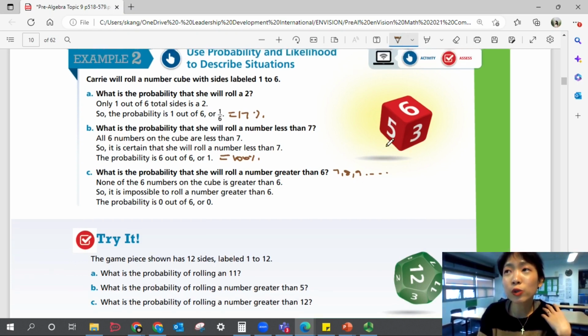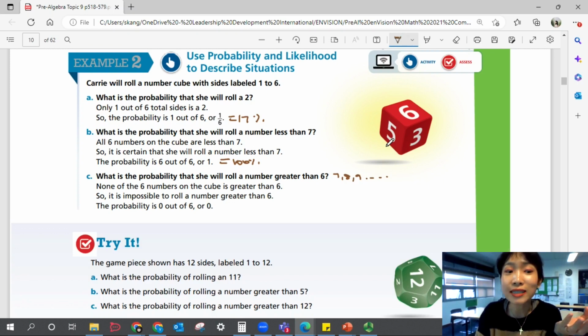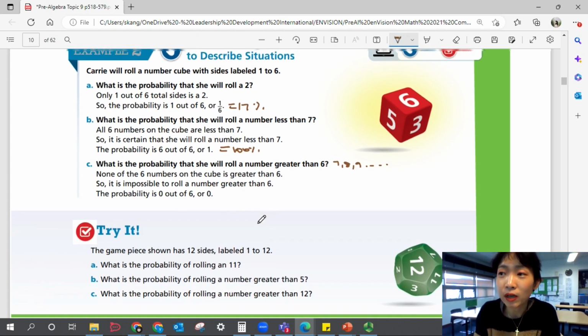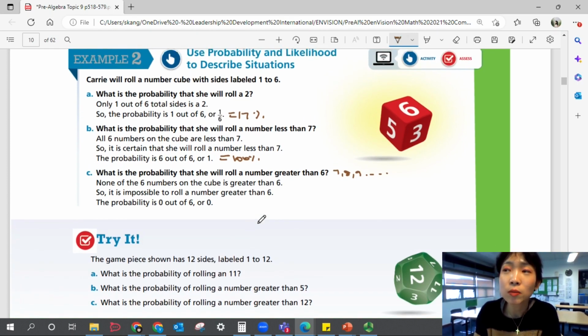So these are some situations that you will see, and you want to figure out the likelihood of them. So basically, you need to figure out the ratio, and then you can figure out the percentage. But right now, you can just look at the ratios, okay? If you can write the percentage, please write percentage too, just to practice.